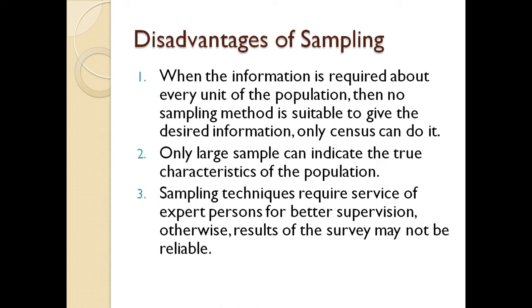You need to have a large sample, because when you take a very small sample, it does not give good information. And in every case a large sample is not possible. So this is the limitation of sampling.